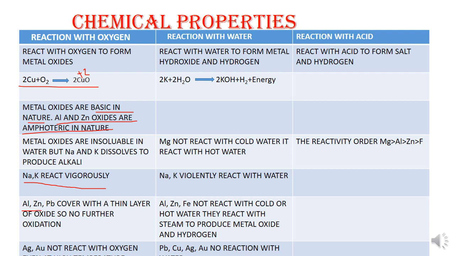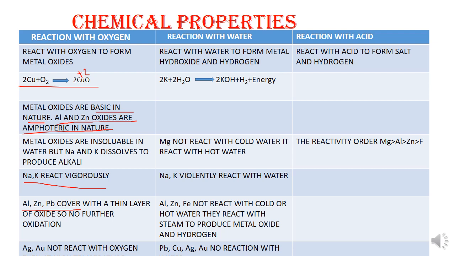Aluminium, zinc and lead form a thin layer of oxide. That oxide layer is formed, so there will be no further oxidation. Gold and silver are considerably non-reactive, or inert towards oxygen.